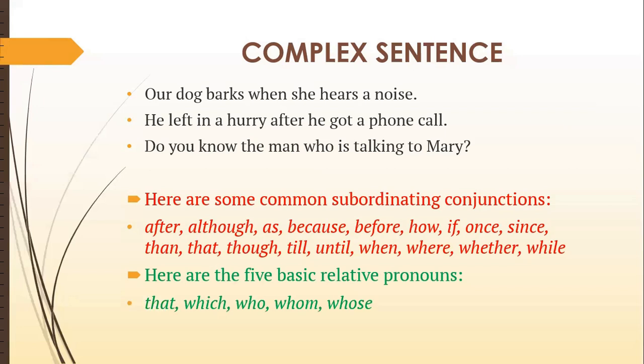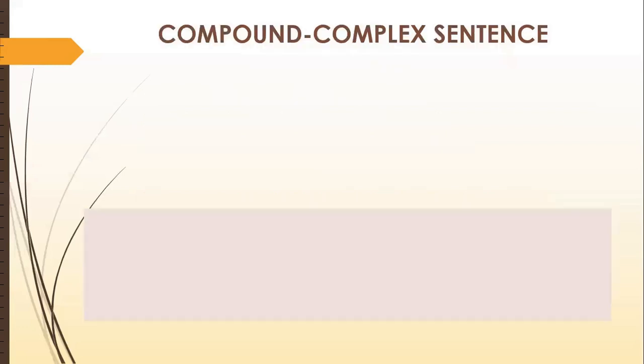These relative pronouns also fall under the category of subordinating conjunctions. So if we talk about the little difference between complex and compound, compound sentences basically join with the help of coordinating conjunctions. On the other hand, complex sentences join with the help of subordinating conjunctions.